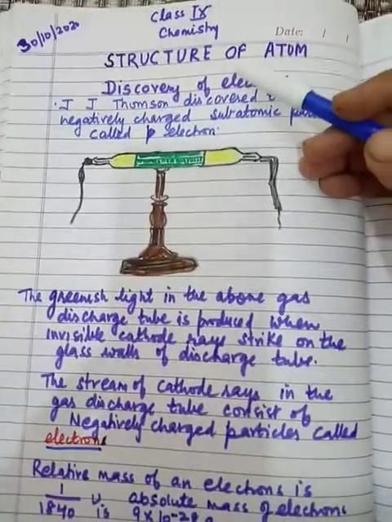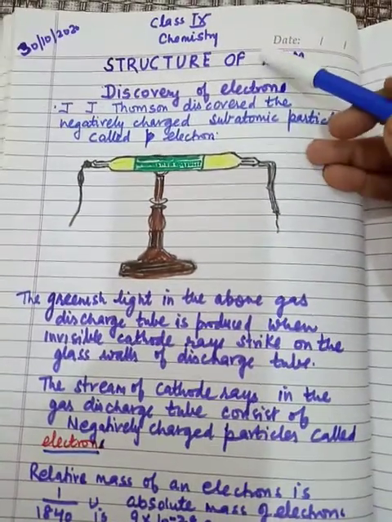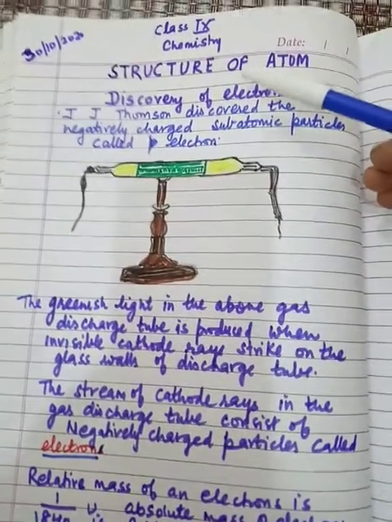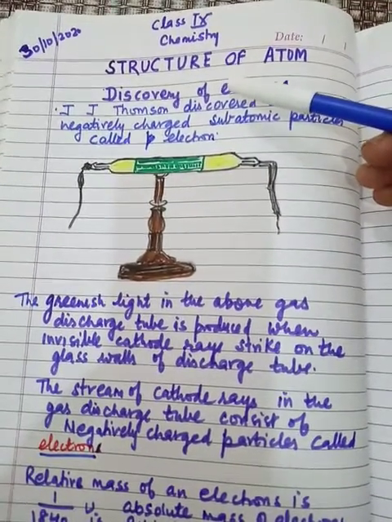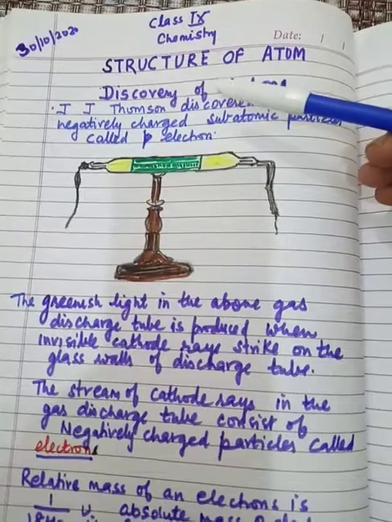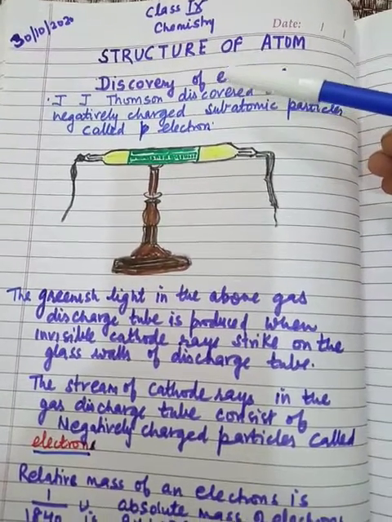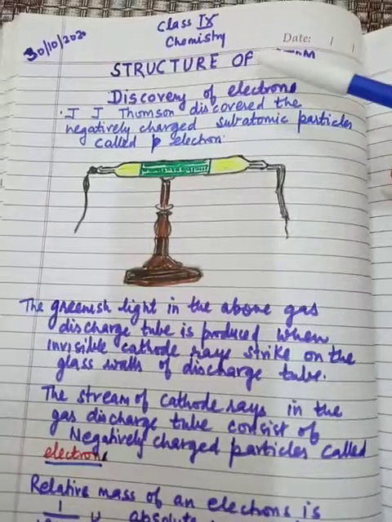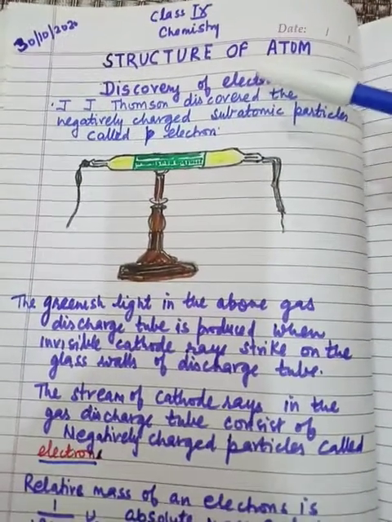Good morning, class. In continuation of the chapter Structure of Atom, yesterday we studied the subatomic particles of an atom, that were electrons, protons and neutrons. Now we will study the discovery of electrons and protons.